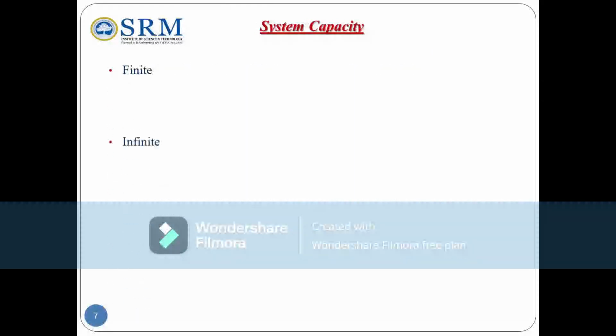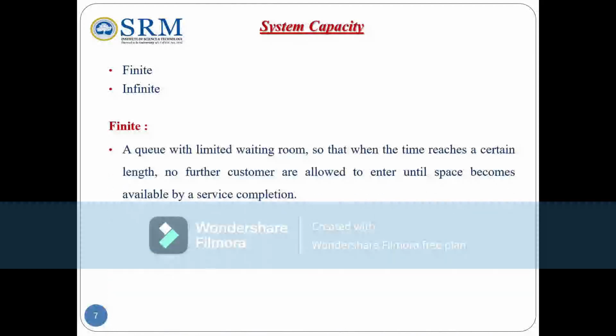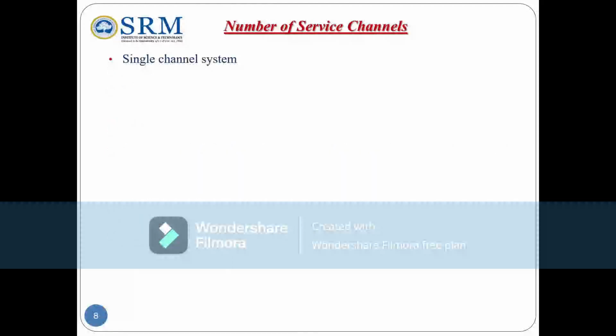System capacity: it may be finite or infinite. What do you mean by finite? A queue with a limited waiting room, so that when the queue reaches a certain length, no further customers are allowed to enter until a space becomes available by a service completion. Infinite: a queue with unlimited waiting room. Number of service channels: single service channel, multiple channel.